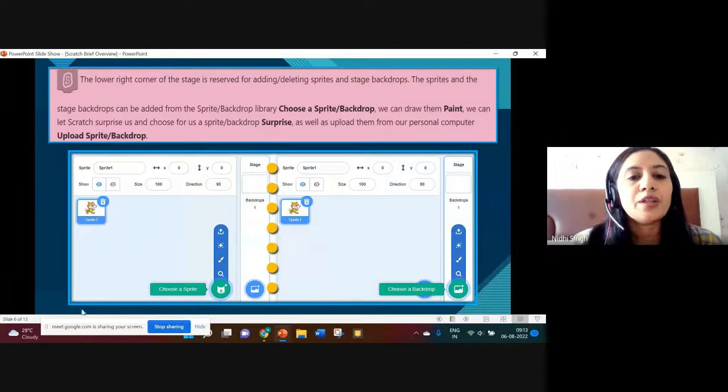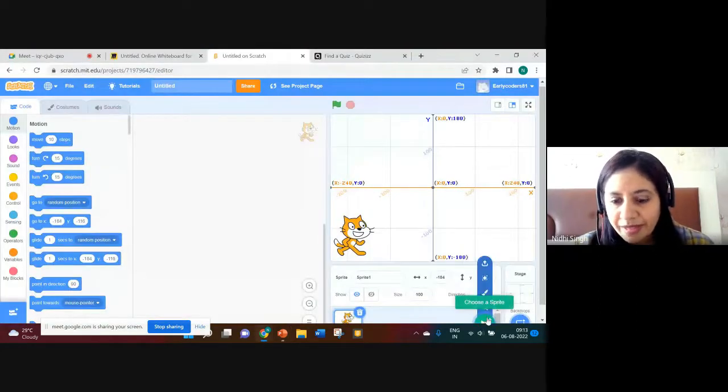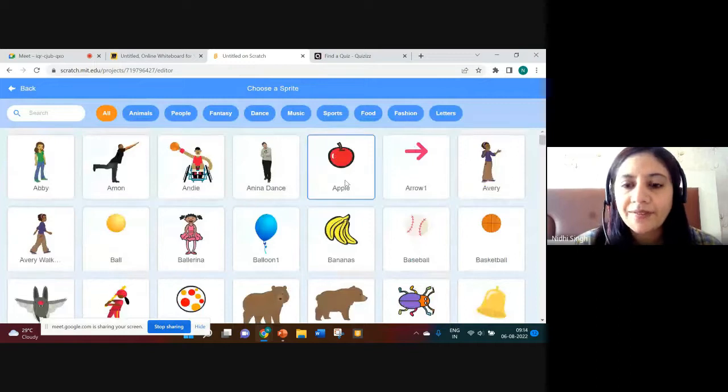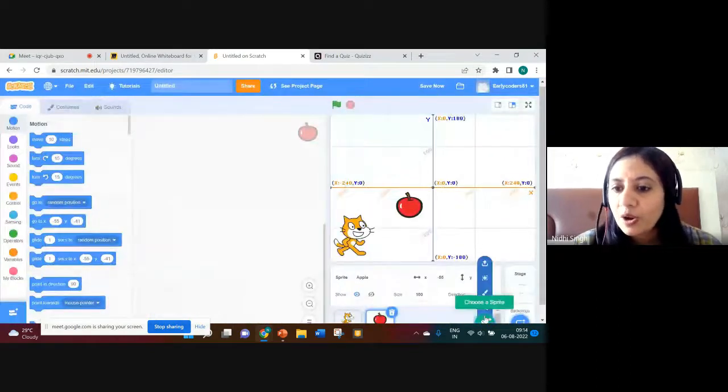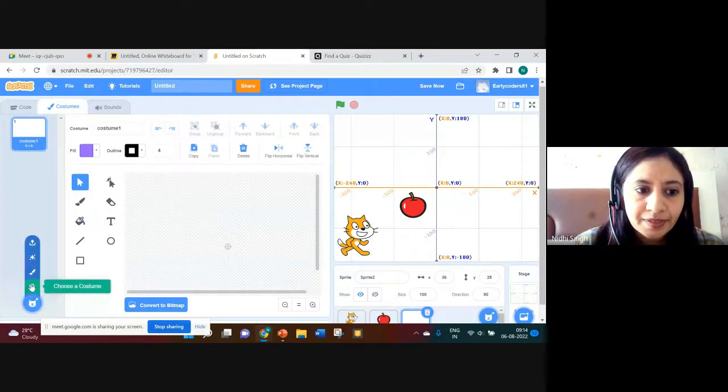The lower right corner of the stage is reserved for adding and deleting sprites. If you can see this icon, choose a sprite. You can choose the sprite from the library, anyone you want, or you can paint your sprite here.